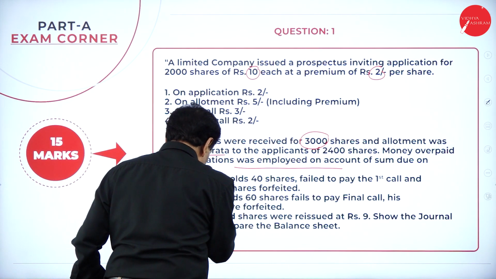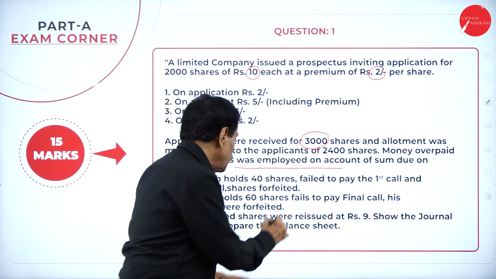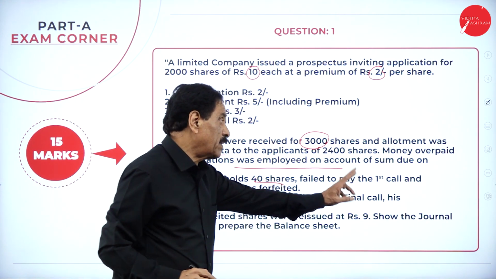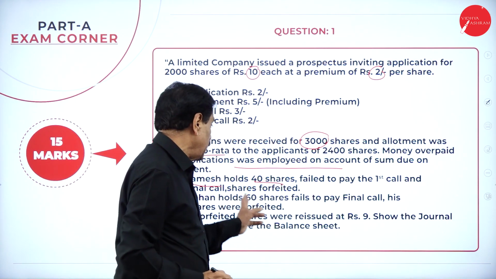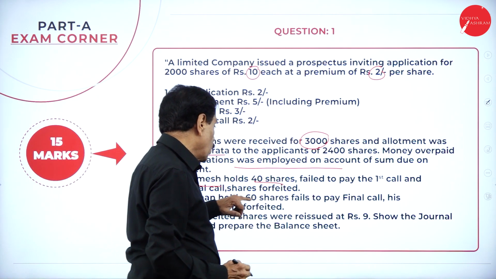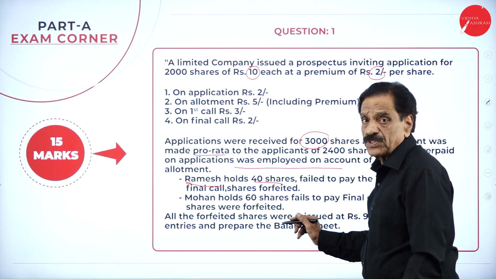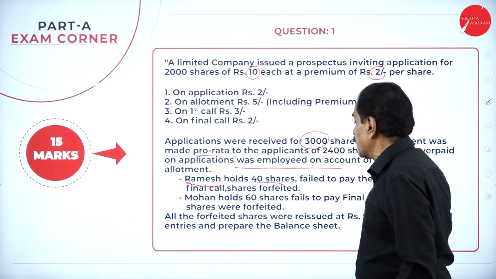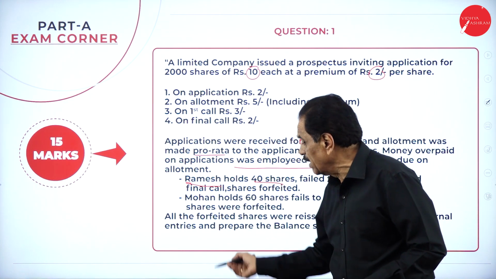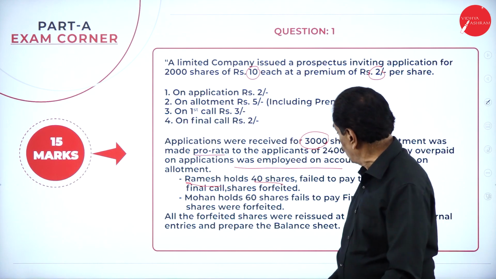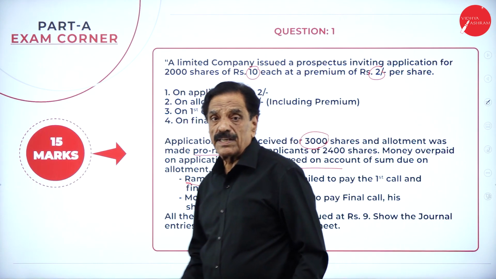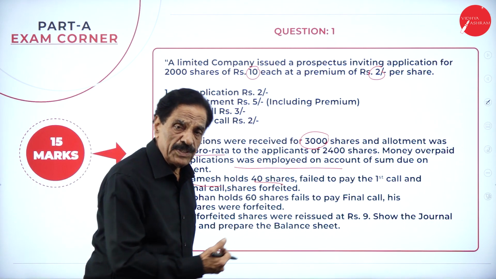Ramesh holds 40 shares, fails to pay the first call and the final call. Shares were forfeited. Mohan holds 60 shares, fails to pay the final call. His shares also forfeited. All the forfeited shares were reissued at rupees 9. Show the journal entries and prepare the balance sheet.